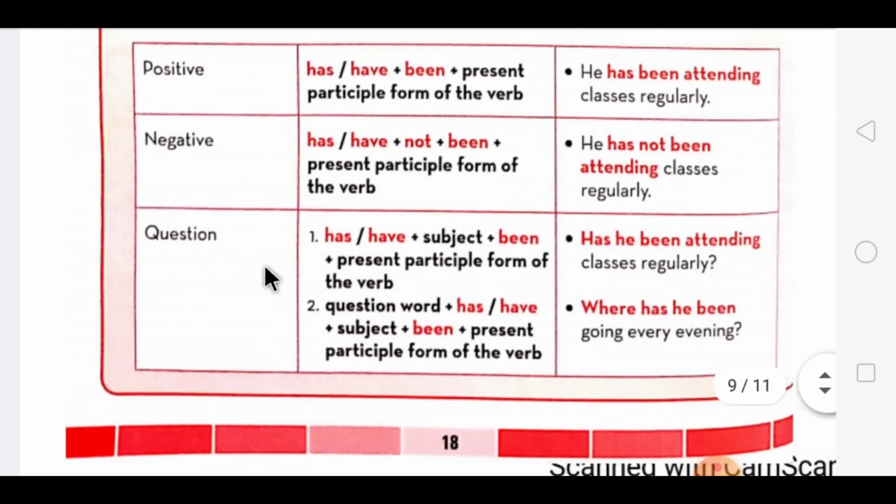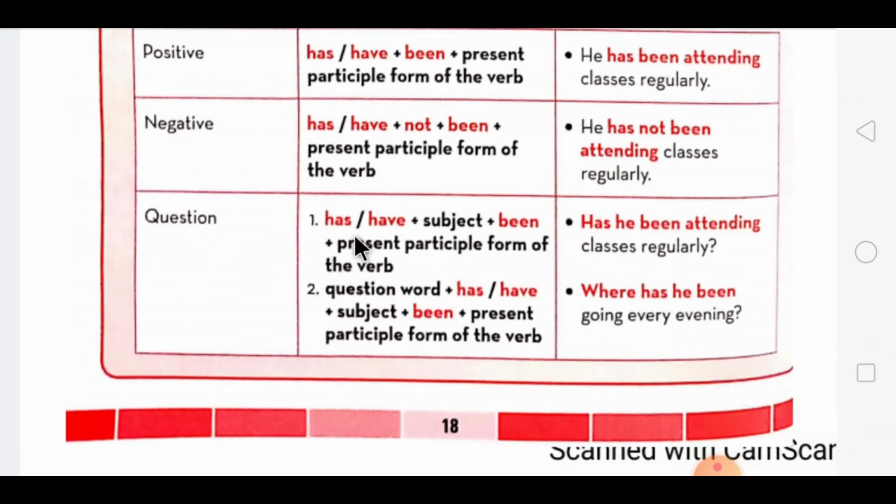Then the last one, when you are forming a question, you have to use first has or have according to the subject, plus been in the sentence, plus the present participle form of the verb, that is the ing form. Then when you are using the WH word to form a question, you have to first write down the question word, plus has or have according to the subject, plus been, and plus the present participle form of the verb, that is the ing form.